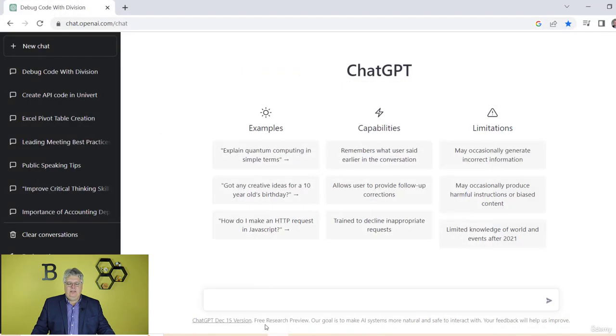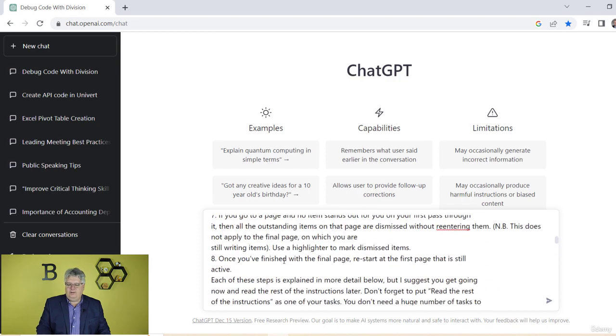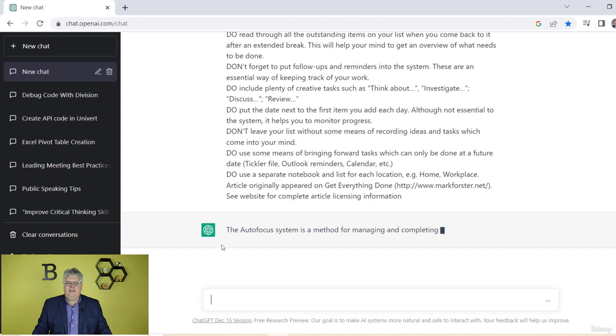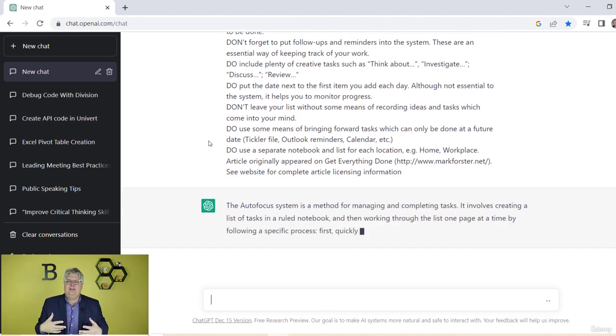So what I'm going to do is say, can you summarize this article? All right. And then I've already copied the entire article, so I'm going to paste it in there. You can see all this stuff in here, those are the whole article. I hit enter, and okay, it's got this 6-page nasty article, which is on a good topic. Don't get me wrong, the topic's good, and it's going to summarize that for me.